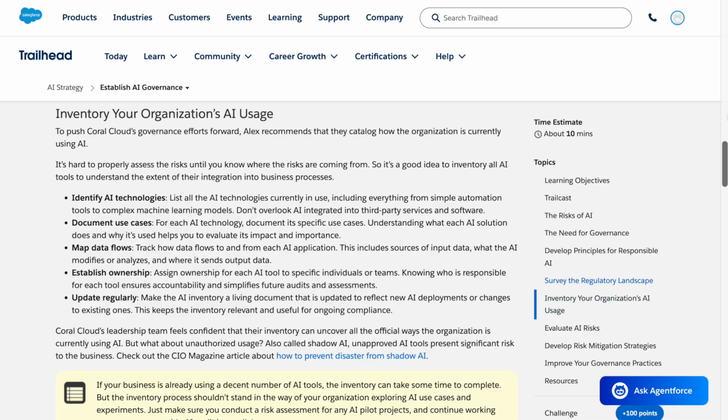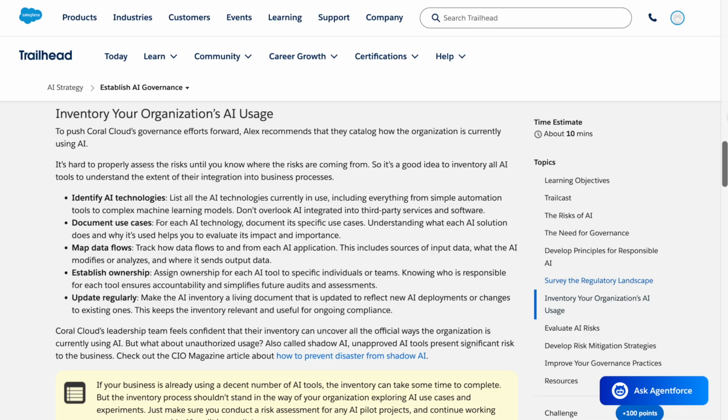Identify AI technologies. List all the AI technologies currently in use, including everything from simple automation tools to complex machine learning models. Don't overlook AI integrated into third-party services and software. Document use cases. For each AI technology, document its specific use cases. Understanding what each AI solution does and why it's used helps you to evaluate its impact and importance. Map data flows.